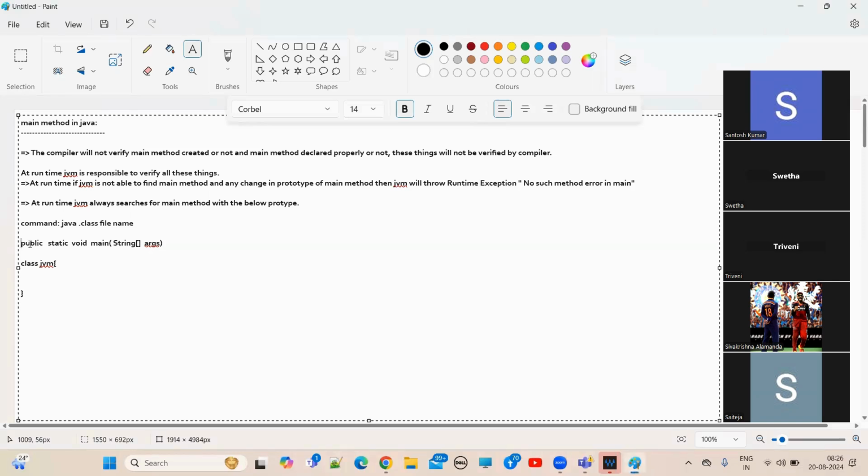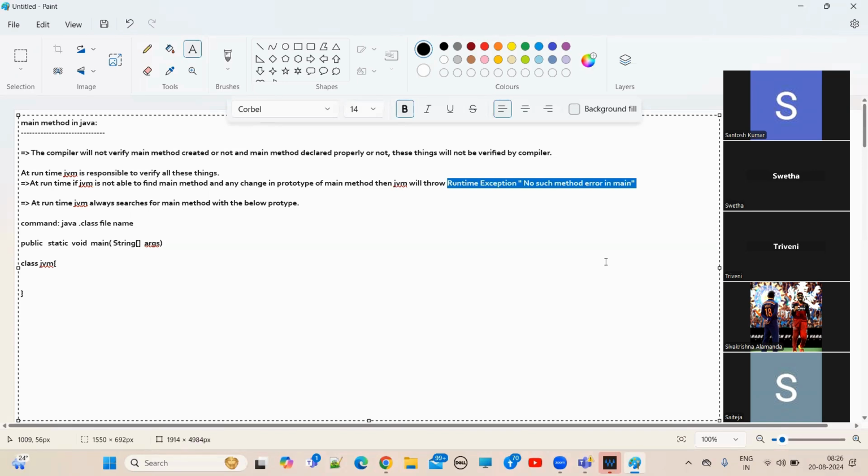The main thread will look in our .class file, guys. If the main thread finds this method, public static void main String array prototype, where prototype means method, in our class, then the main thread will call this main method. If you are not providing this main method, we will get a NoSuchMethodError in main. This is the runtime exception we will get until Java 1.6 version.